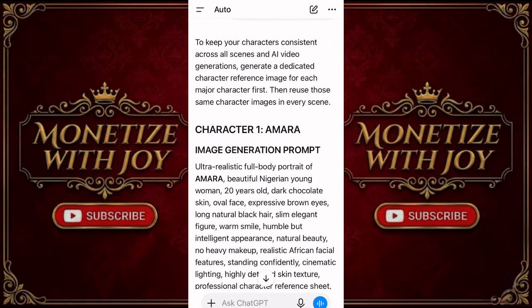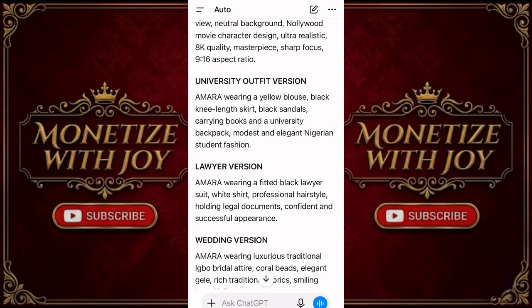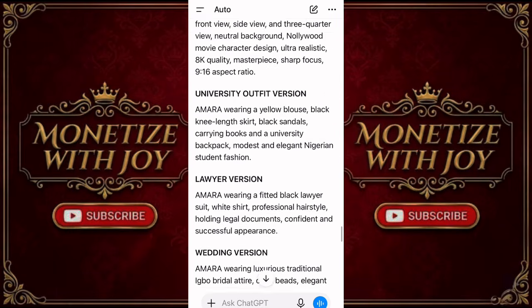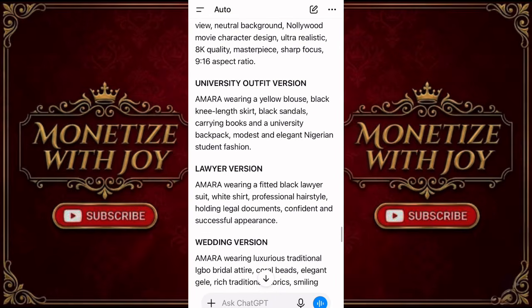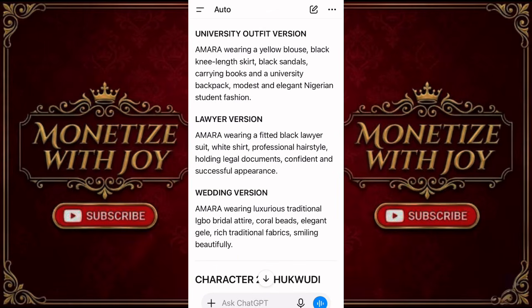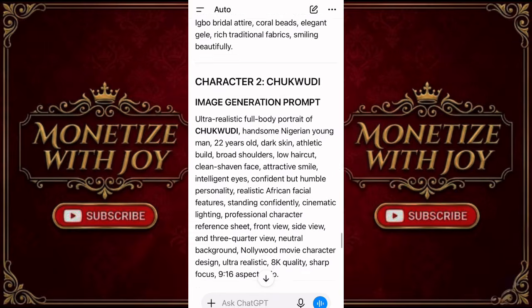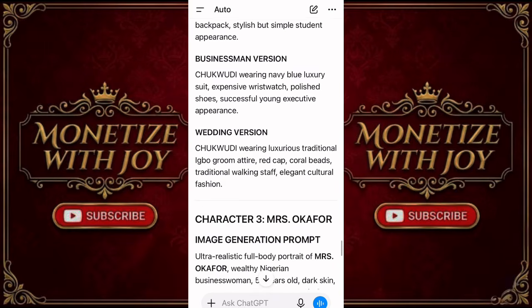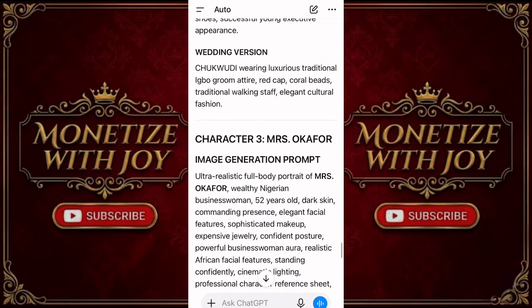Now, look at the first character, Amara. This is for Amara. Then, university outfit version. They gave me the lawyer version, when she became a lawyer, and they gave me the wedding version. So, Amara basically has four different outfits and lifestyles. Are you seeing it? When she was in university, when she became a lawyer, when she did her wedding, everything is present. Now look at Chukudi. They gave me a master prompt first, just the same way they did for Amara. They gave me university outfit, businessman version, and wedding. So they even got married in the story. That's so beautiful.